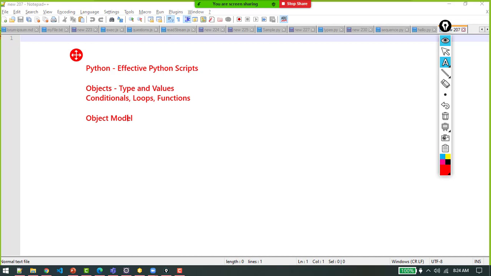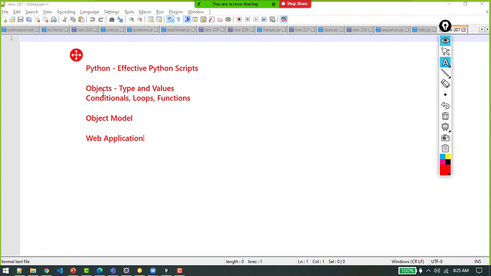Then we have generators, decorators, and we have a powerful module system to ultimately create web applications in Python, right? So we'll understand how to use Python to write efficient, effective scripts, right? That is what we are going to talk about.